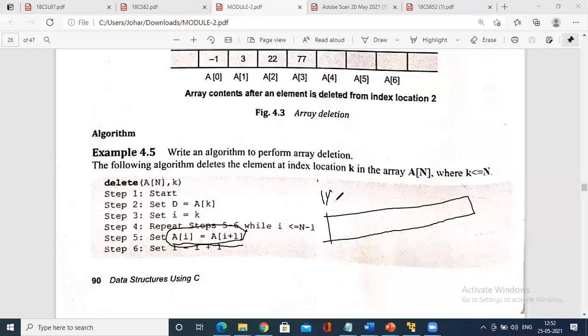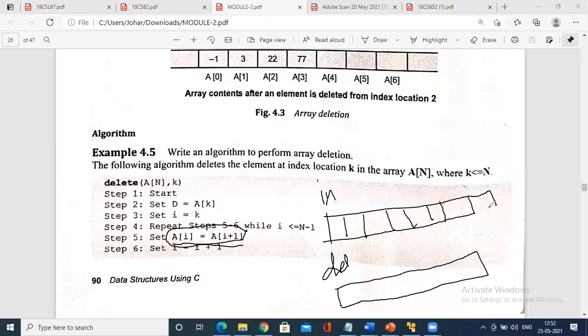In the case of insertion, the array size has to be enlarged, so the array will grow by one more. You are inserting. Deletion means this is an existing array, so you are deleting one of the memory locations in between or at the end. Obviously the array size has to decrease.